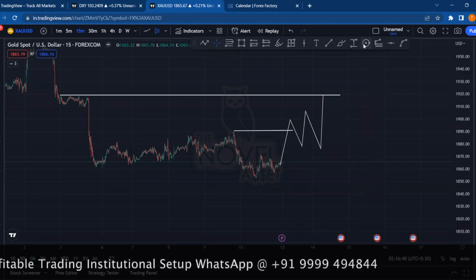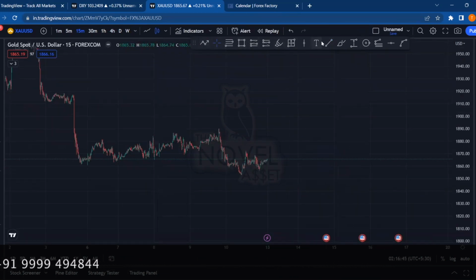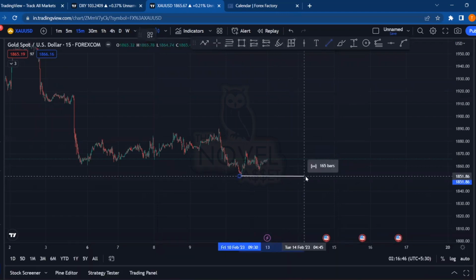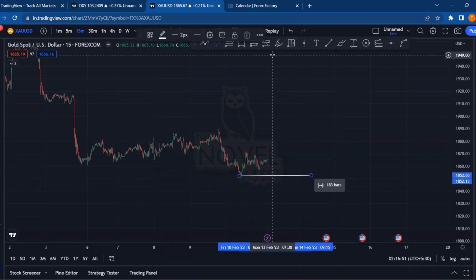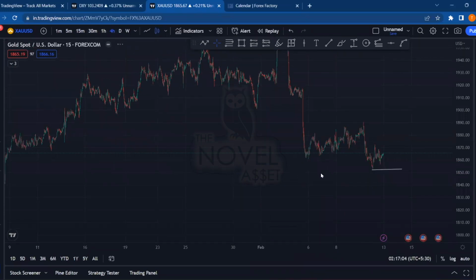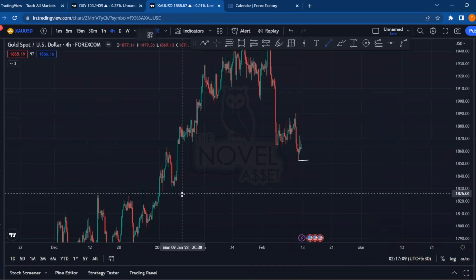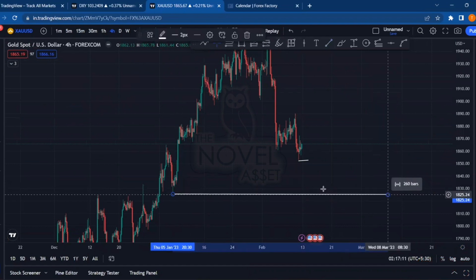But let's say the price, on the lower probability side, goes towards the downside, then what can we expect over here? If the price goes below this support level, that means the price will give you another break of structure towards the downside, and the price is continuing its bearish momentum. Okay, so if the price continues its bearish momentum towards the downside, then what liquidity can we expect to be taken out? Again we will go on the 4-hour chart, and this is the liquidity that we can expect the market will try to take out. Okay, so 1825 will be your target if the market follows the bearish momentum, but this is a less